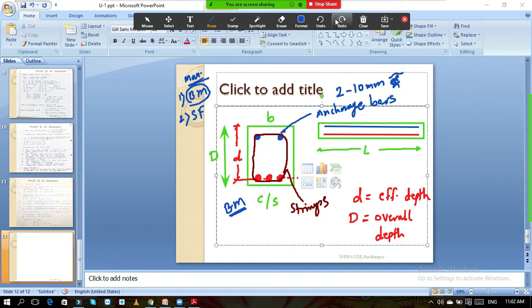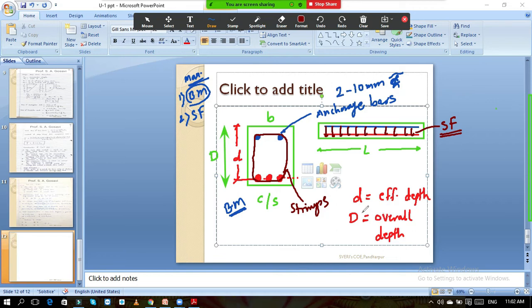Now these stirrups will look like this. You will see the stirrup like this, going around the bars on that side. So this type of stirrups are provided like this in the beam. And why provide these stirrups? These stirrups will take care of shear force. These stirrups are provided to resist the shear force.